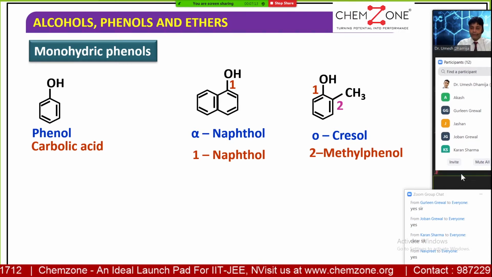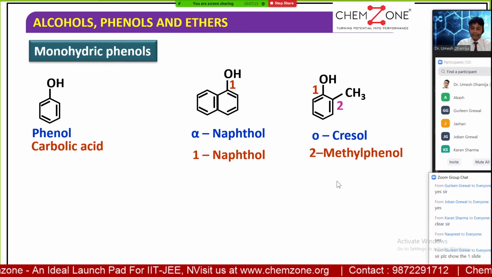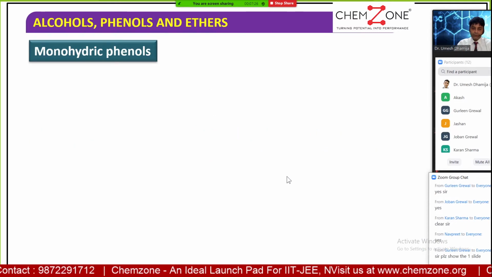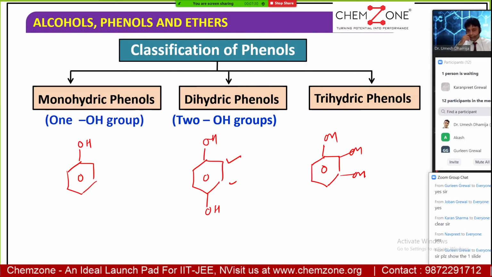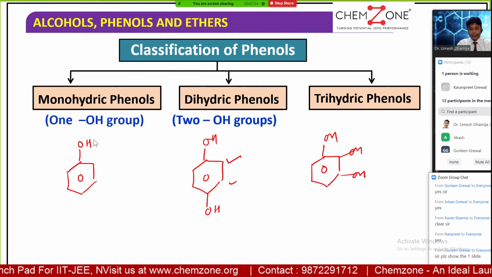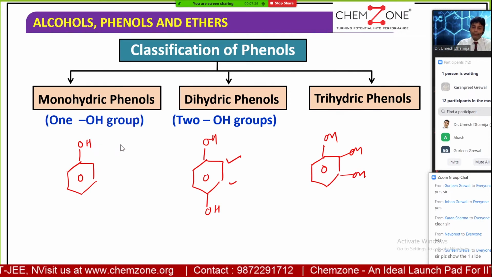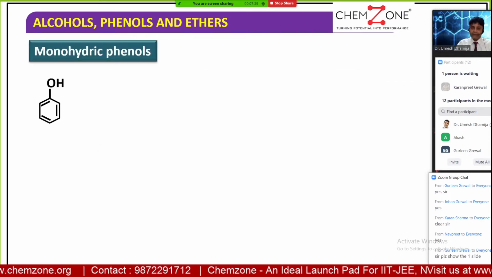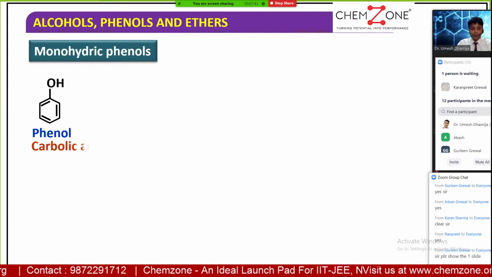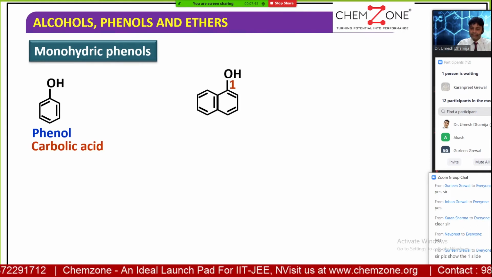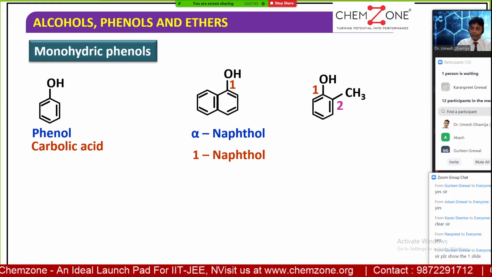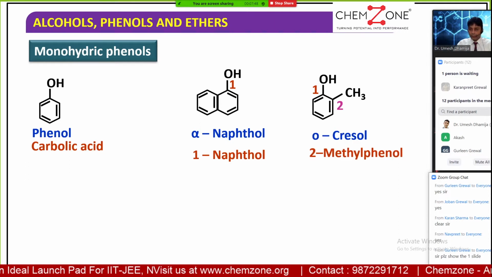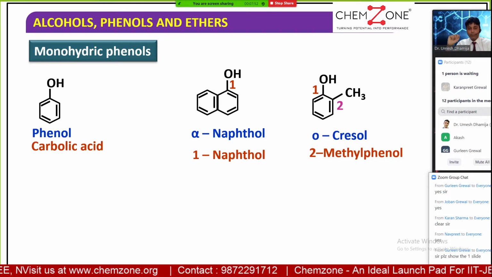Keep on noting down all these pictures or the diagrams here, right? So we have classified here the benzene. If it is bonded to one OH group, it is called a monohydric phenol. So in that case, we have phenol known as carbolic acid, or alpha naphthol, or orthocresol. So these are nothing but the monohydric phenols.